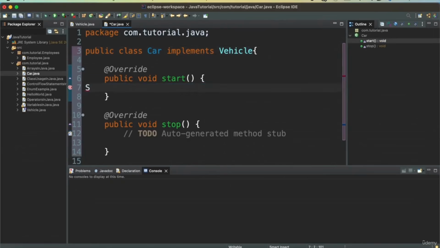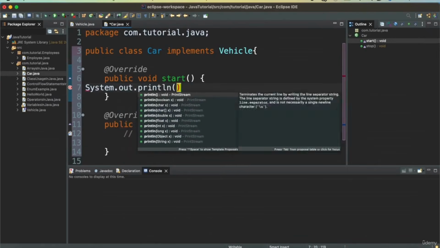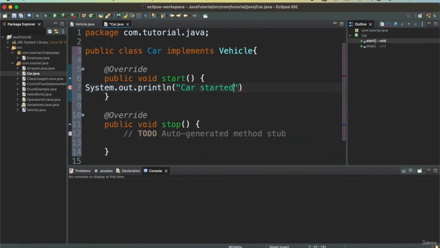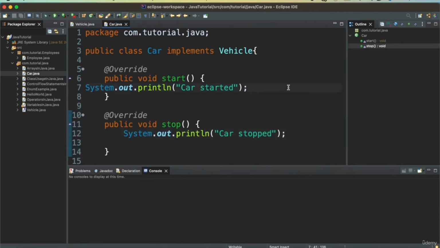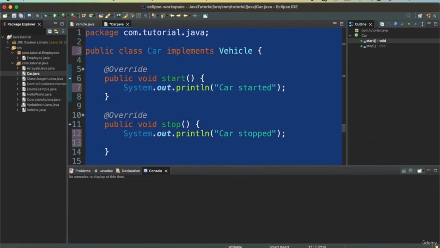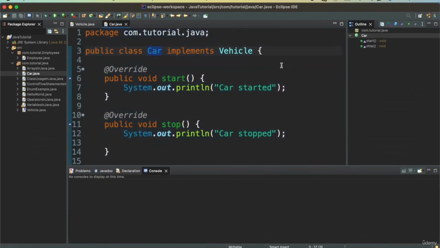So I can just say car started because this is the car specific implementation. And then again, I can say car stopped. And then I'll just format this class. So now we have a class car that implements the vehicle interface. It gets all the values that it needs, and plus we also implemented specific implementation for the car, which is the start and stop methods.